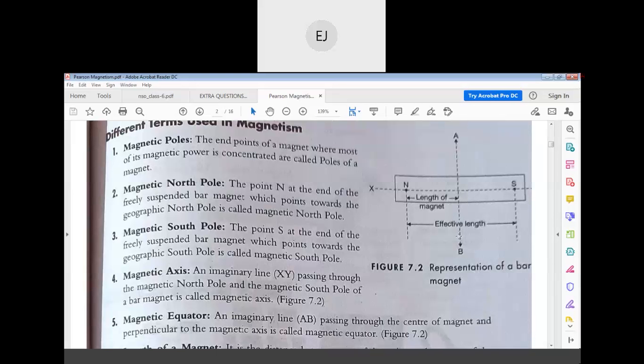This is C, perpendicular to line AB. It divides the magnet into two equal pieces. Sir, same as the Earth's equator. Yes.